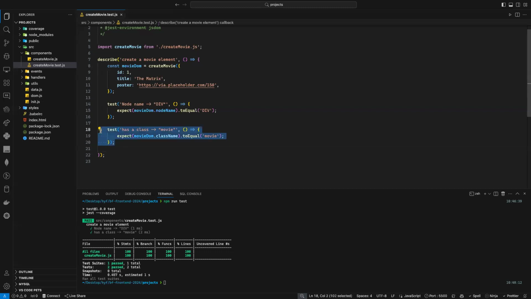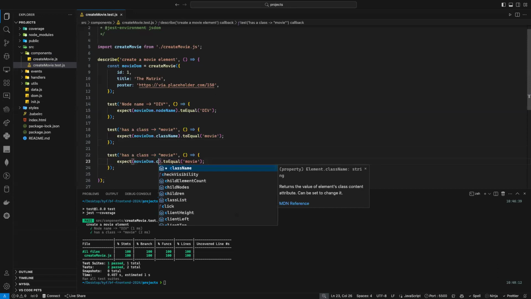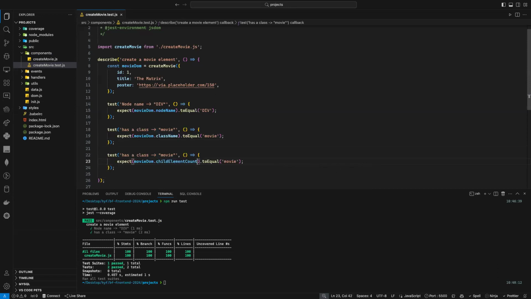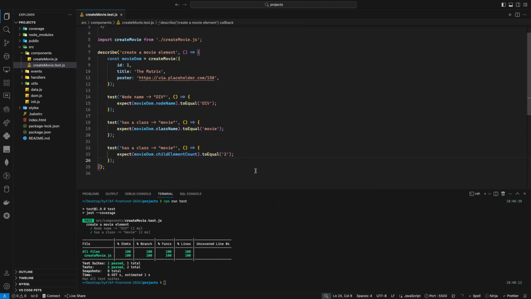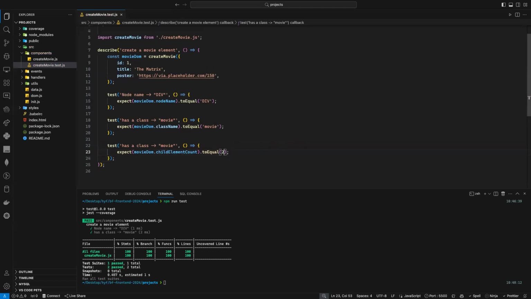So I'm testing it, so I can copy this one, put it here, and we have a property. So if you click on movie DOM, now we have something called children count or something like that. Children element count. And how much will it be? Two. But I'm not sure if it will be a string or a number. Let's see. Children count here. It's a number. So yeah, it's giving you a number. So let's add 2, save it.